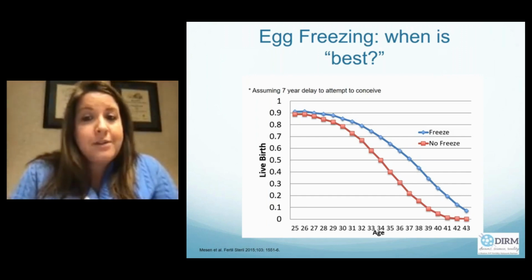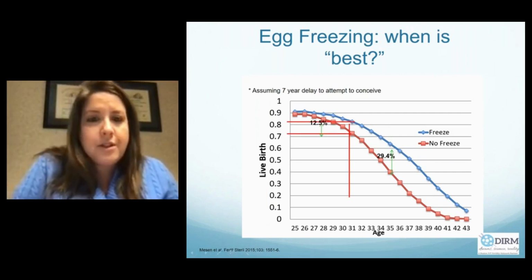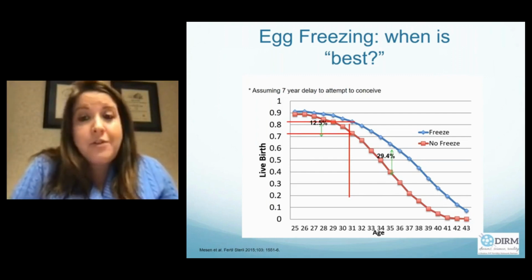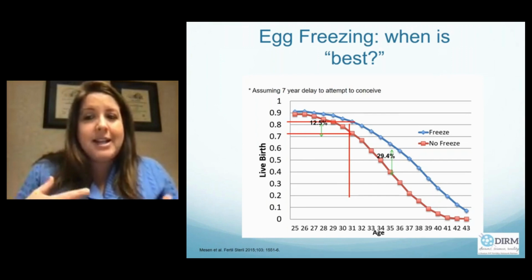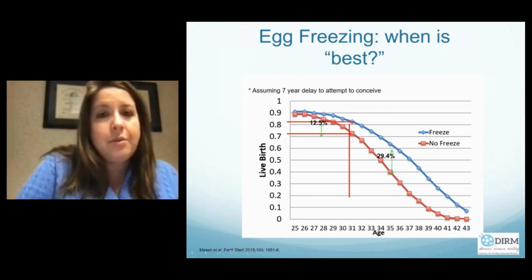In the early 30s, the difference becomes greater. So at age 32, there was a 12.5% difference in live birth rates between those who froze and those who didn't. But if you chose to freeze at 37, you had a 50% chance of having a live birth, whereas if you didn't, your chance would be 20%. So that may be a little high for that natural fecundity at that age, but the bottom line is the early to mid 30s is probably best for yield and to decrease the risks for aneuploidy.